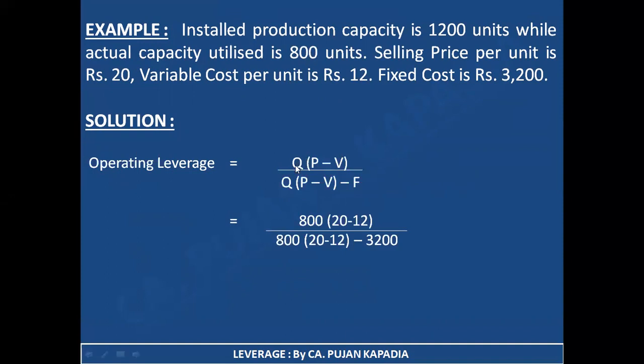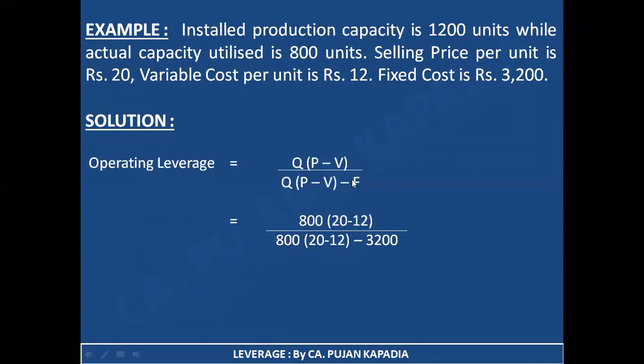It is 800. So I will replace the value of Q as 800. What is P? It is my selling price per unit. So I have written 20 as my selling price per unit. What is V? It is my variable cost per unit. So I have written over here 12. So basically I have replaced all the values in the numerator. Now let's go to the denominator. Q is 800. P is 20, that is your selling price per unit. V is 12, that is your variable cost per unit. And what is F? I told you F is your total fixed cost. As a result, I have directly replaced it with 3200.